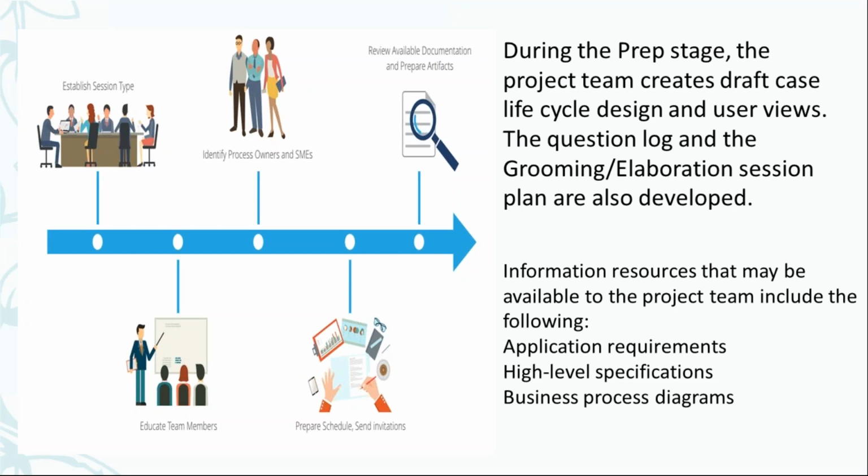Yeah, that's what I was going to say. SMEs and process owners would be explaining the whole thing, right? They should be the main point of contact. Someone from the business is going to conduct the sessions for educating. It may be the business architect or other team members as well.